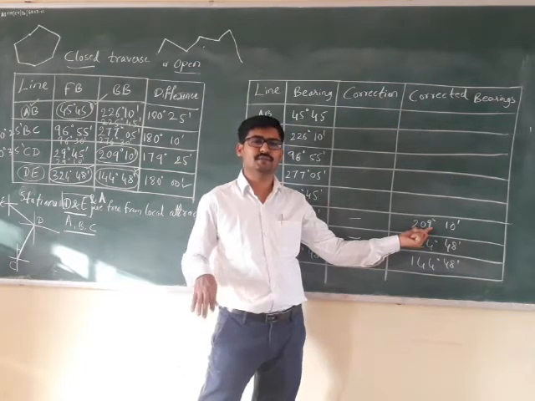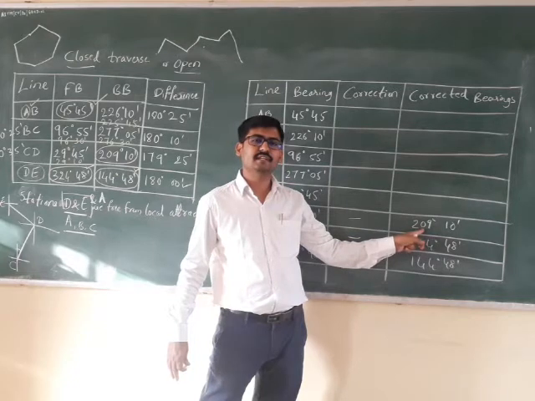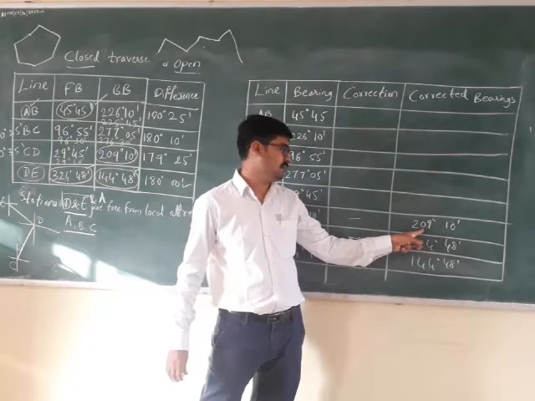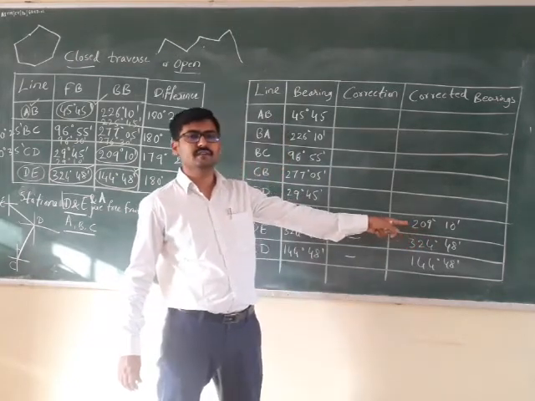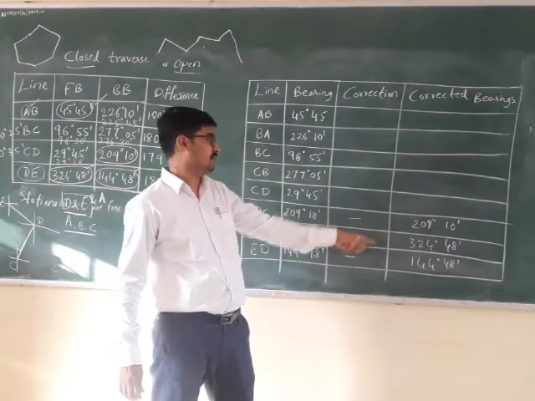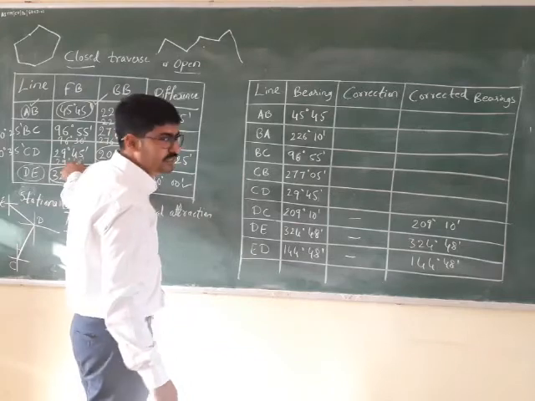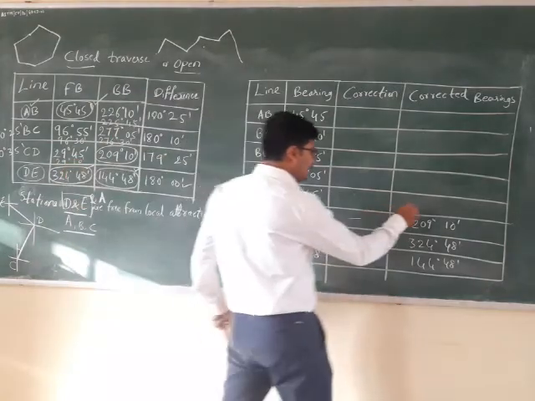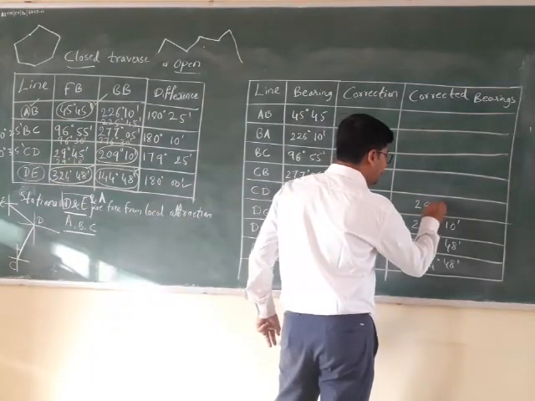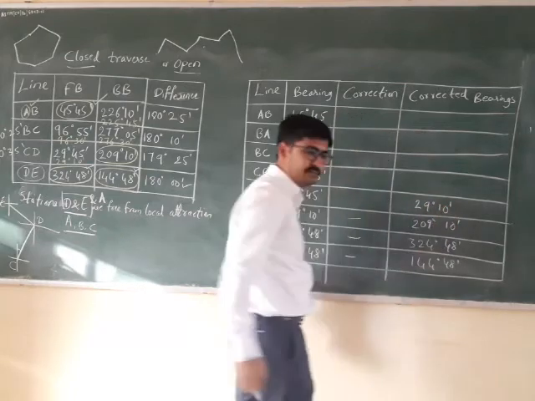Plus 180 or minus 180. This is more than 180, so subtract 180 from this. So 209 degree 10 minutes minus 180 comes out to be 29 degree 10 minutes. So the correct value will be 29 degree 10 minutes. I hope you are able to understand this.